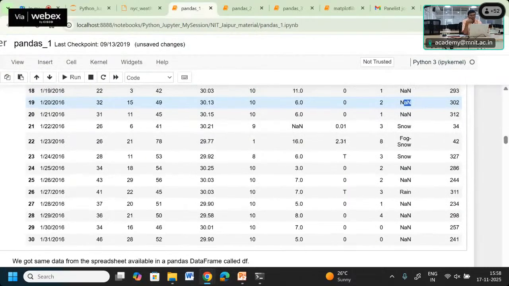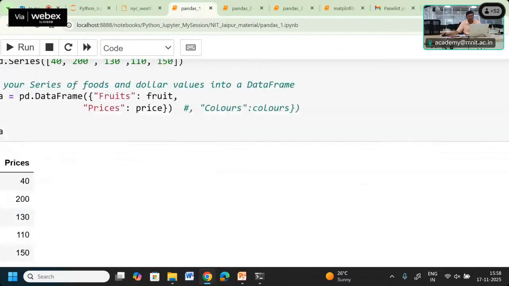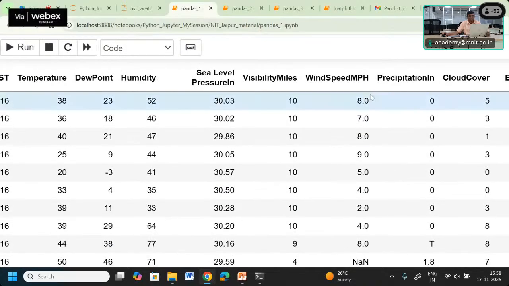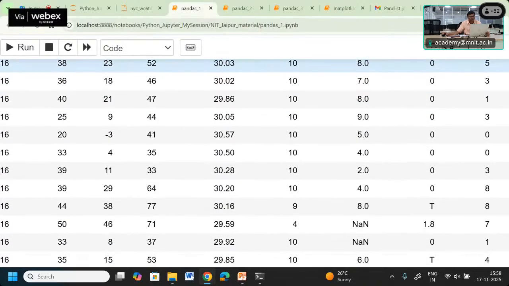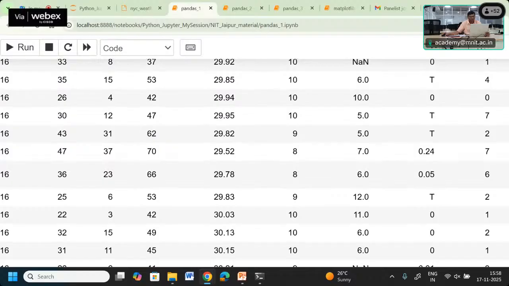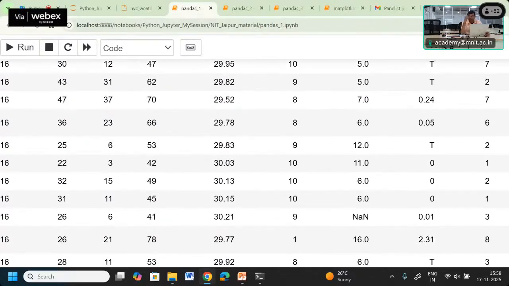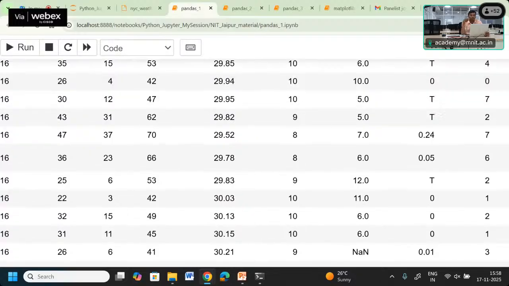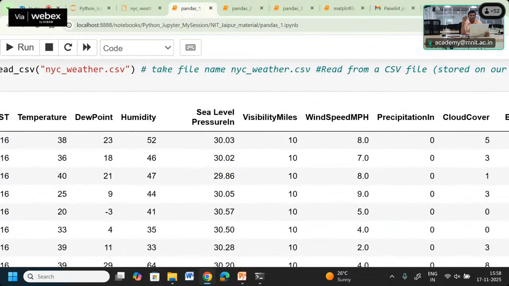Even in the case of wind speed, some values are missing. If this kind of data is available and you want to do some analysis, maybe compute the average of the speed, then these not available values are going to create some problem in averaging the speed.